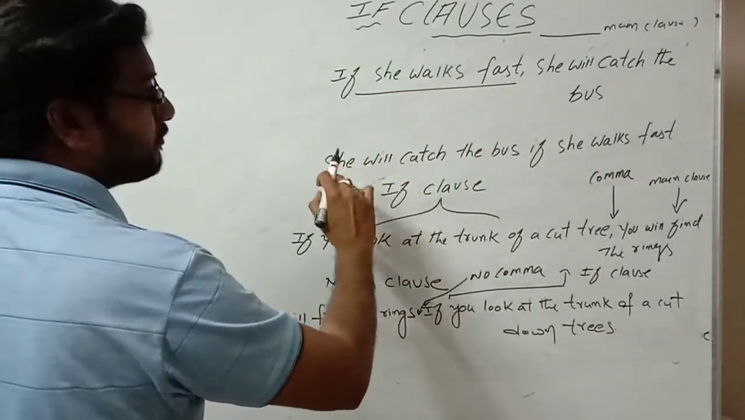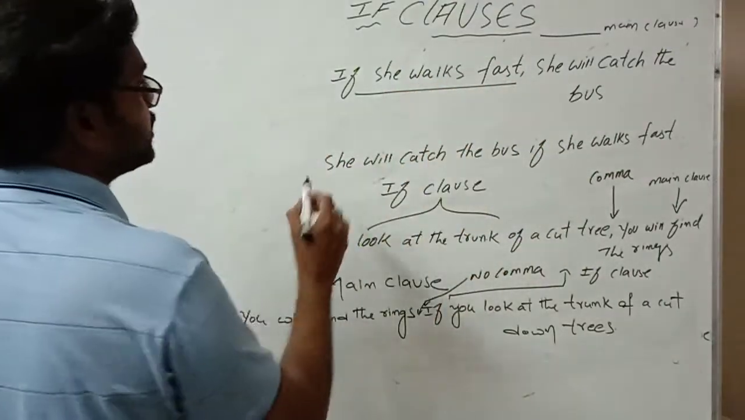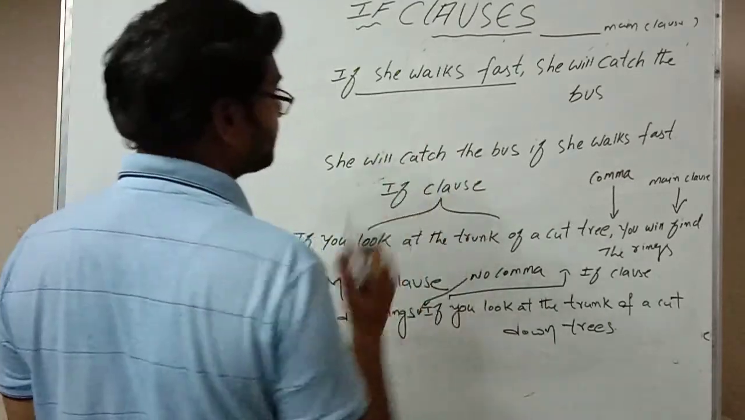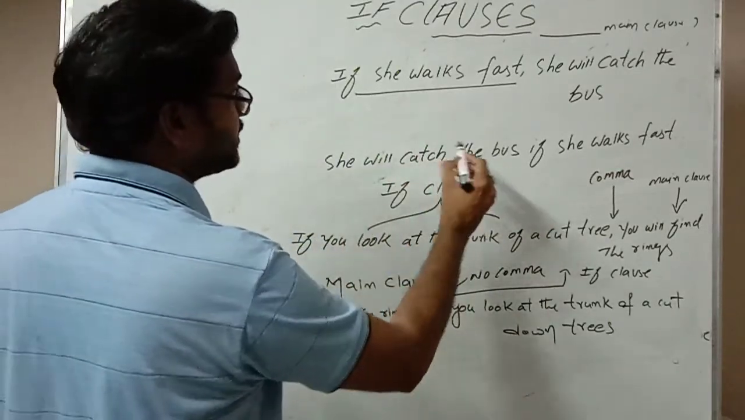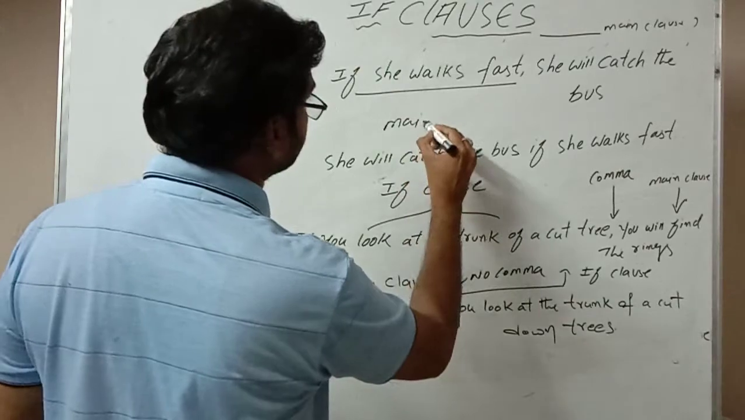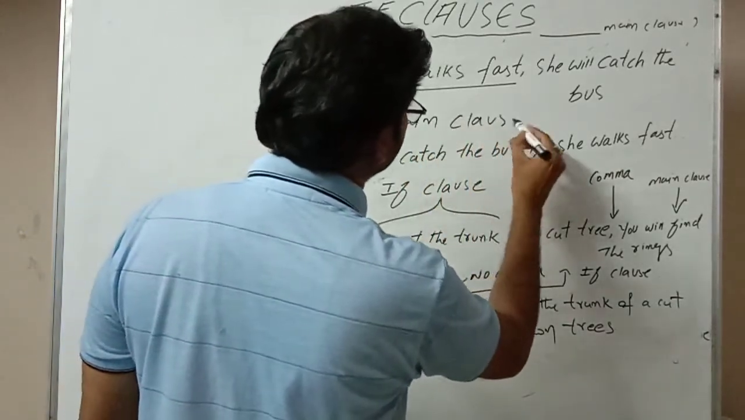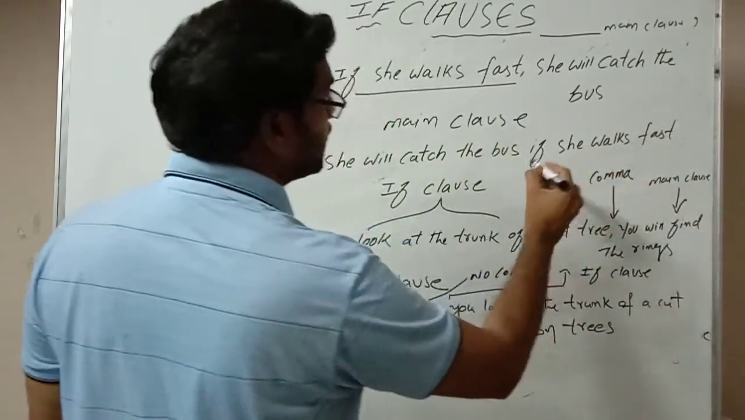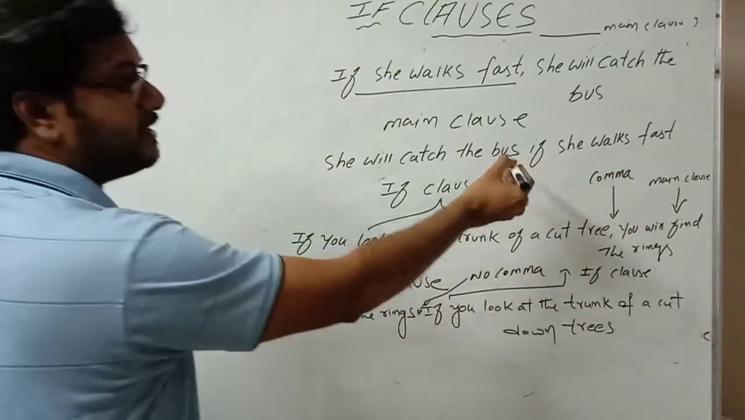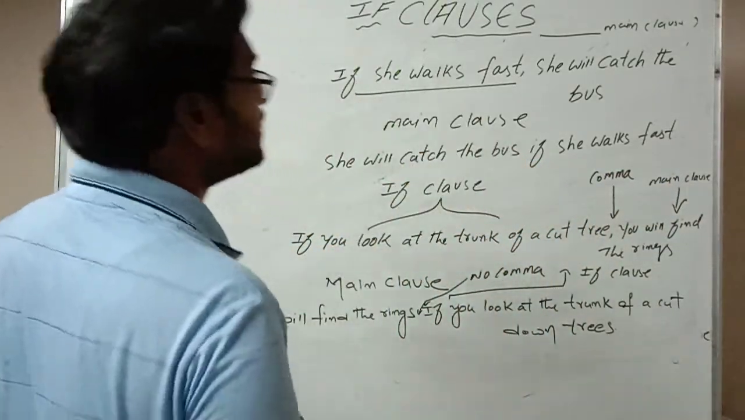Now you see, first I am starting with the main clause: She will catch the bus. It is the main clause. Then: if she walks fast. Here I did not place any comma, because the if clause came after the main clause.